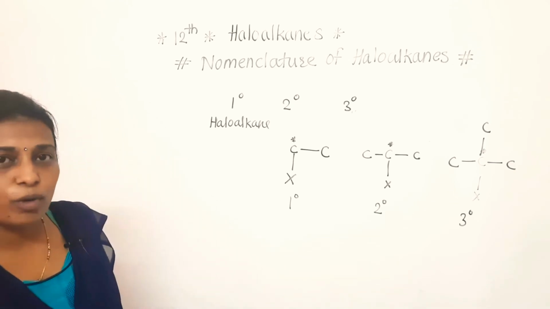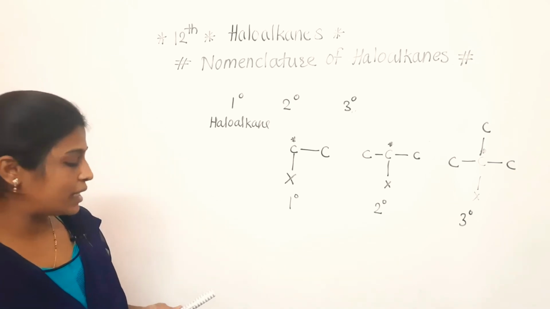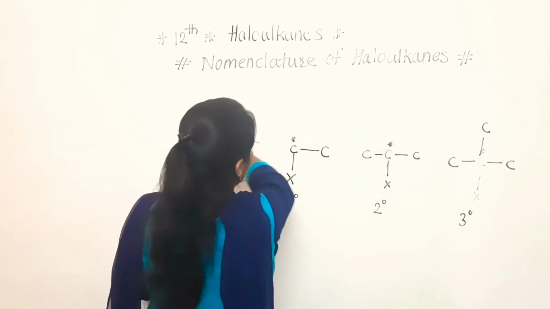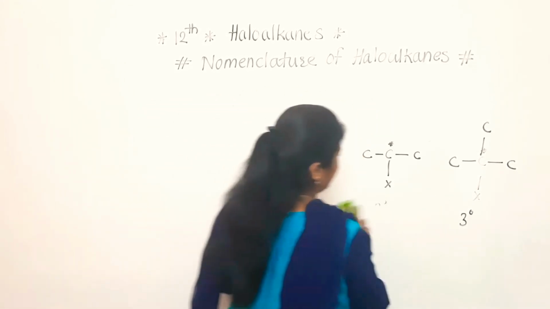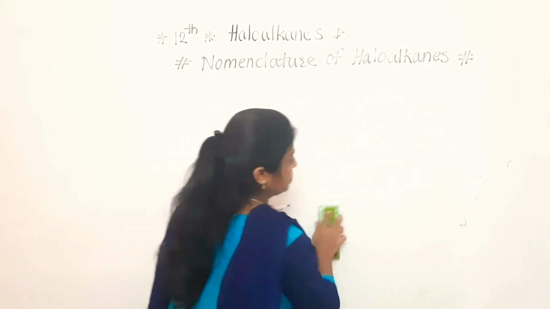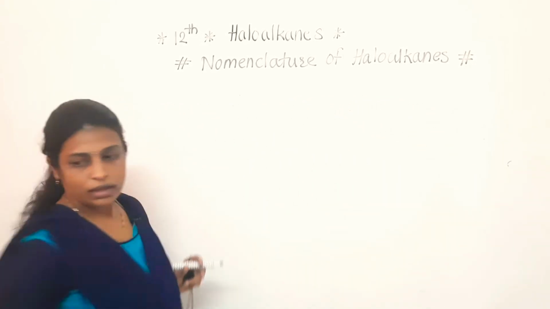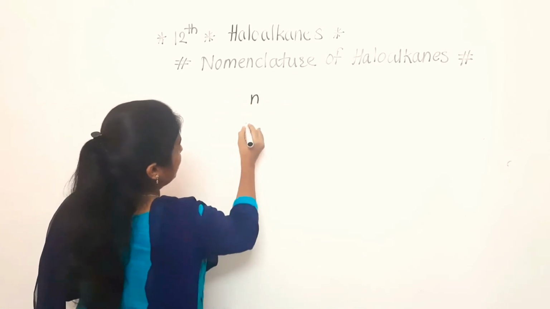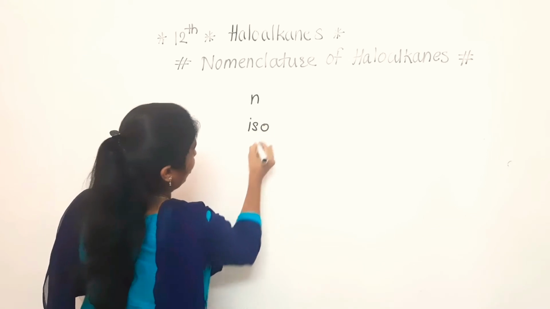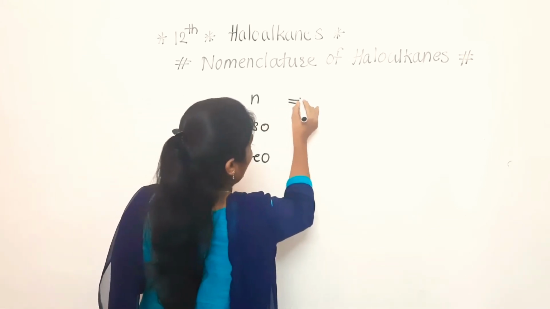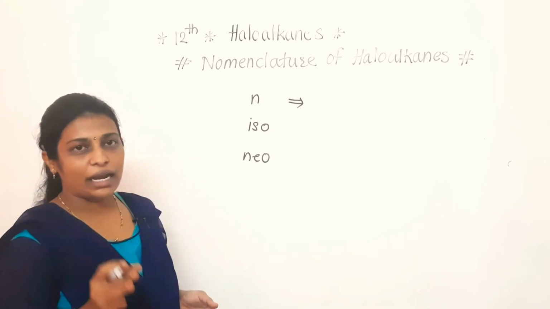Next important point we are going to discuss is iso, neo and n. Why are these important? See here. First n, after that iso, after that neo. So n alkyl halide means what?